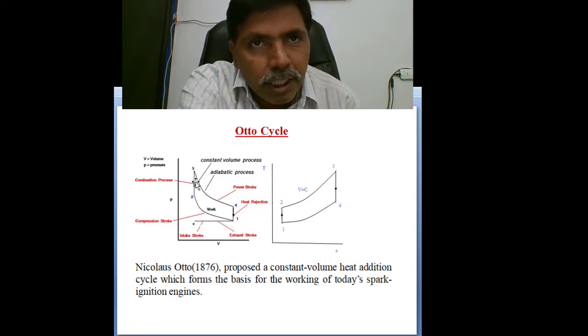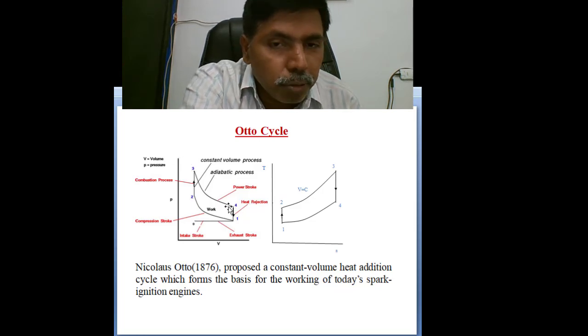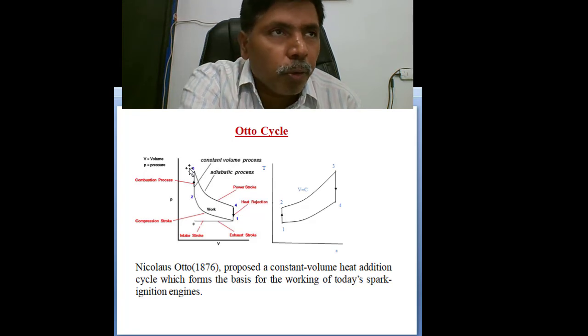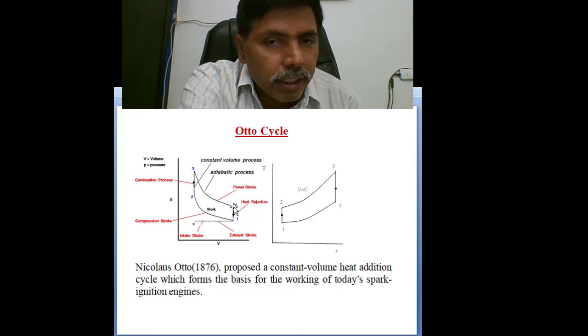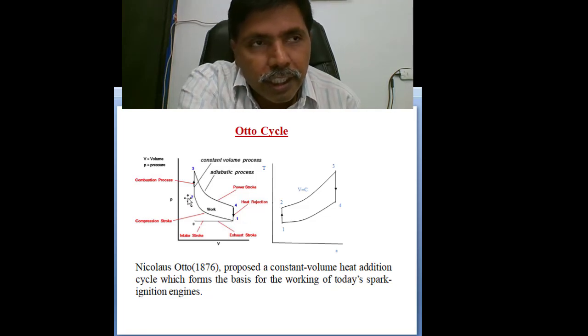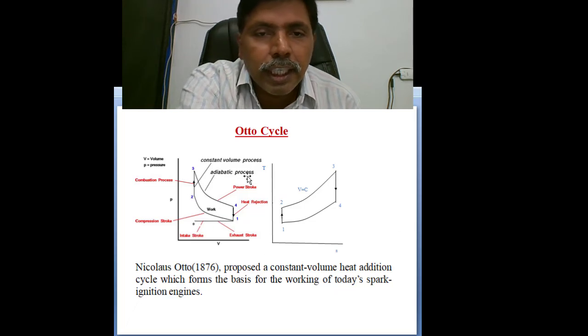Then expansion: the piston will start moving from TDC to BDC, top dead center to bottom dead center. This is the only process in the entire cycle that produces the power. Next, 4 to 1, heat rejection. Again, the same air will compress 1 to 2 and 2 to 3. This is a cyclic operation.